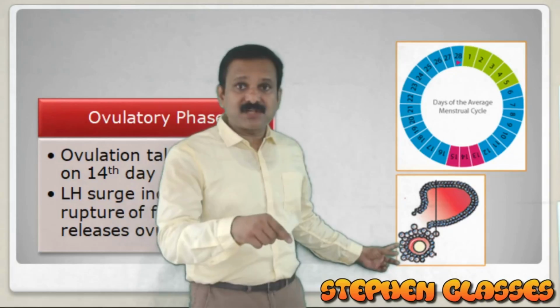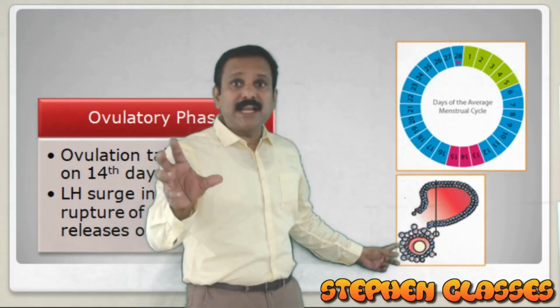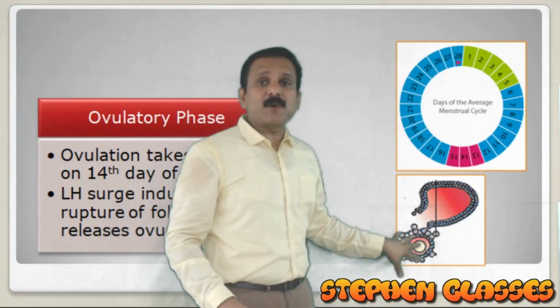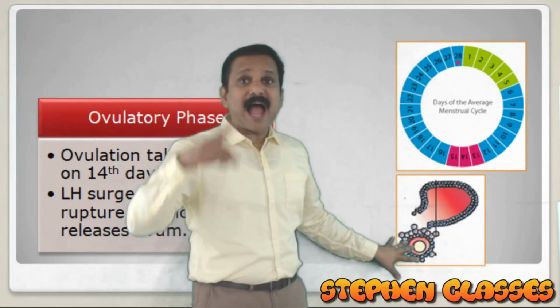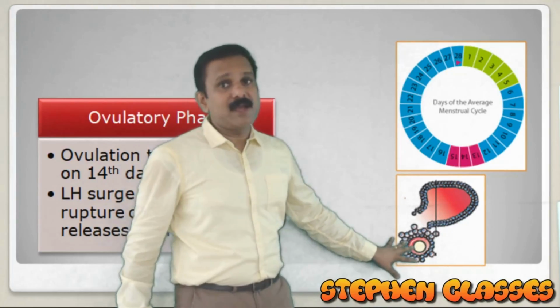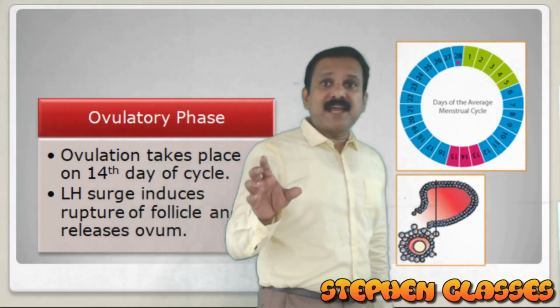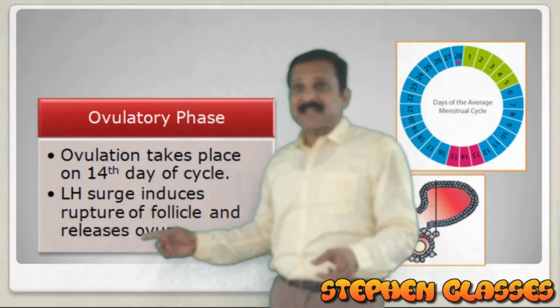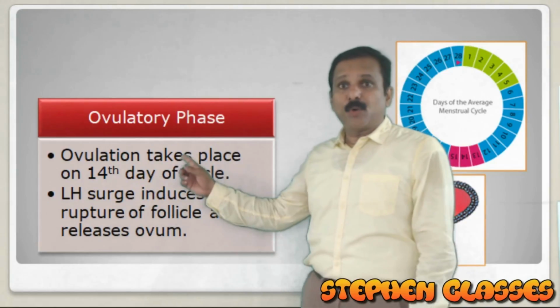In the last session, I told you about the release of the secondary oocyte from the Graafian follicle. This process is called ovulation, and it happens in the ovary. The ovulatory phase happens on the 14th day of the cycle. If you consider a 28-day cycle, on the 14th day there will be ovulation.